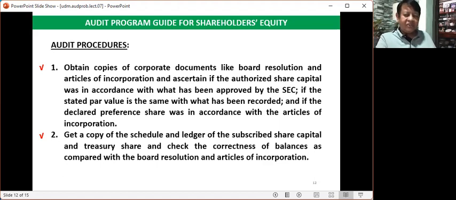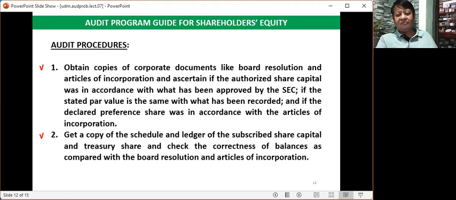You are trying your best to sell your share capital, but nobody is interested to buy. In that case, since you want to get your money, the corporation has no choice but to purchase your share capital. It is the corporation who will purchase your share capital because you want to go out as an investor.